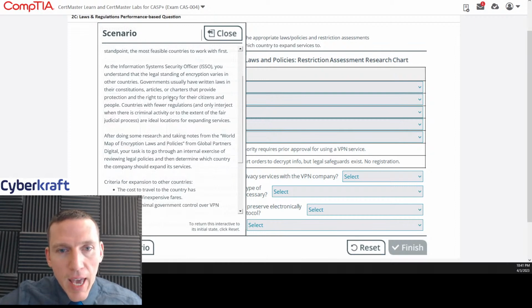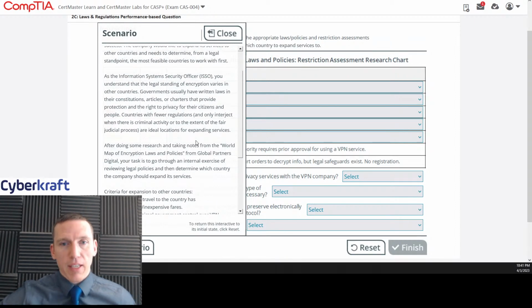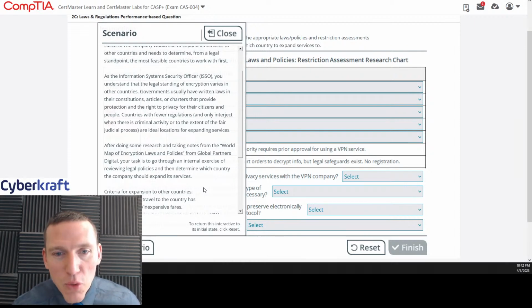As the ISSO, you understand the legal standing of encryption varies in other countries. Governments usually have written laws in their constitution, articles, or charters that provide protection and the right to privacy for citizens and people. While some protect privacy, some countries don't. We know that. Countries with few regulations and only interject when there is criminal activity or to the extent of fair judicial process are ideal locations for expanding services.